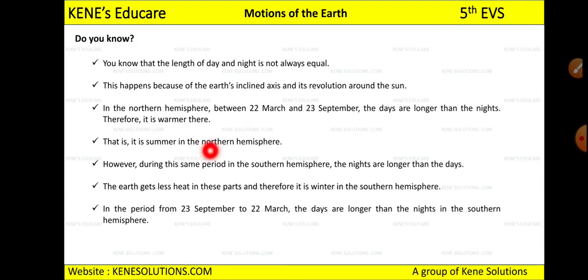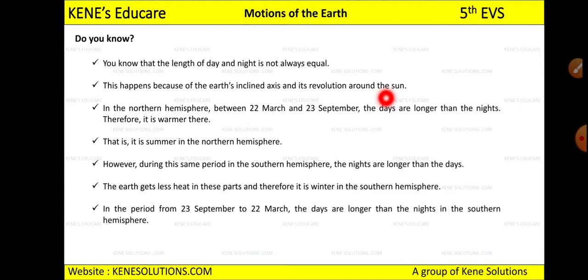Now, do you know that the length of day and night is not always equal? You might have noticed, you sleep and then again it's morning, but the day becomes so lengthy. You feel like the day is so lengthy, but while sleeping I wake up after 2-3 hours only. I feel like that, right? You might have observed it, and it might have happened with you. So it is because the day and night are not always equal. And why does this happen? This happens because of the earth's inclined axis, which we saw in the first slide, and its revolution around the sun.